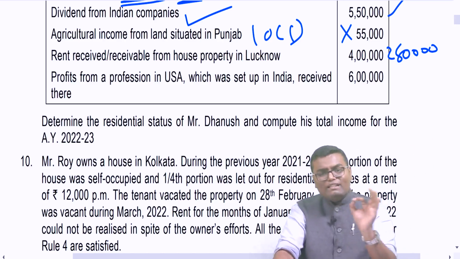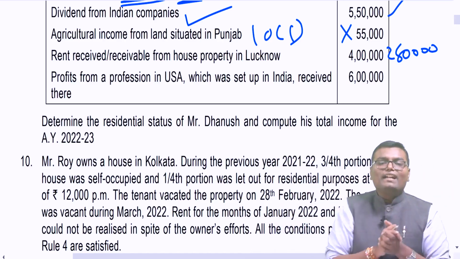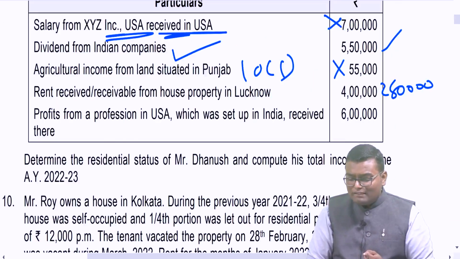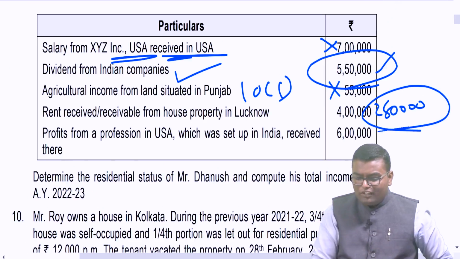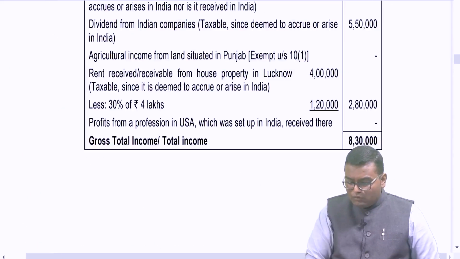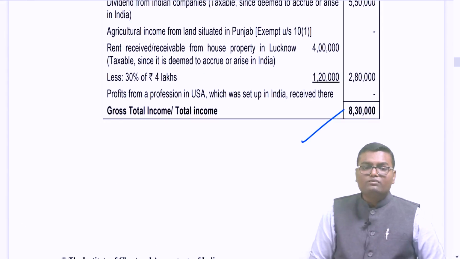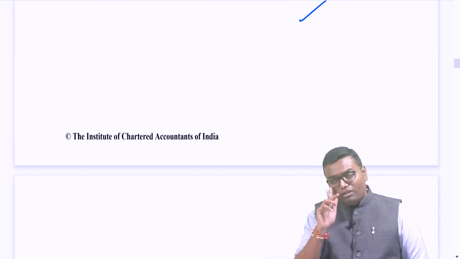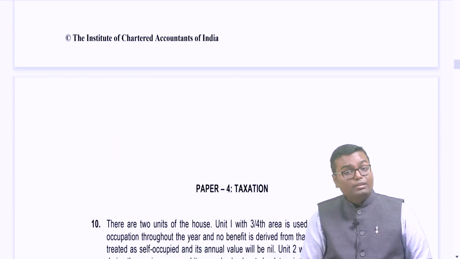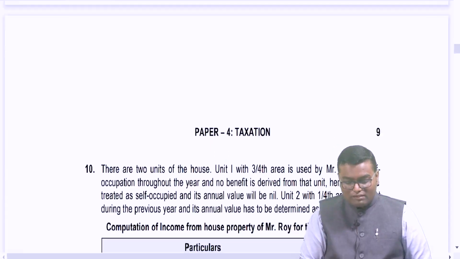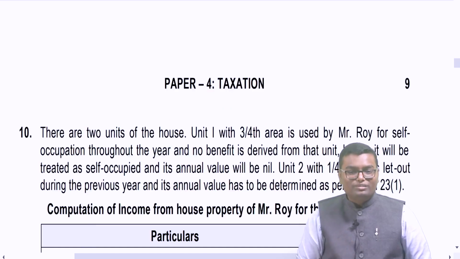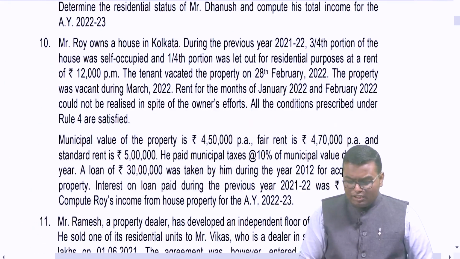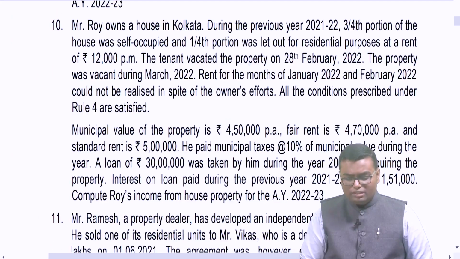So here control is in India, rest everything is outside India, and hence this income will not be taxable to a non-resident. As a non-resident, the total income will be 550 plus 2,80,000. That means total 8,30,000 will be the total income. So even they have covered residential status and scope of income both in this question, but again a brilliant point is that Indian income calculations were there, which is not given in the module. Understanding this. Then the 10th question, a house property question, is there.